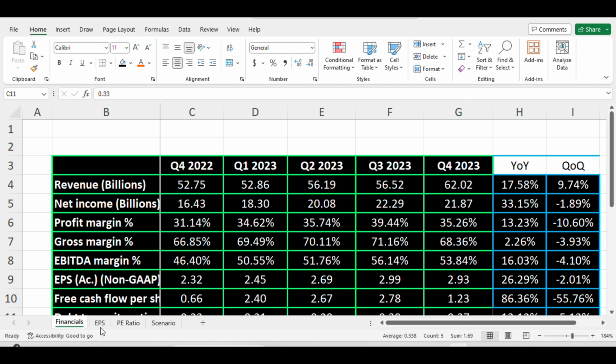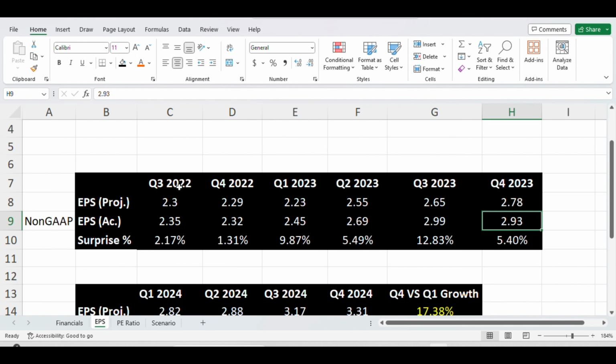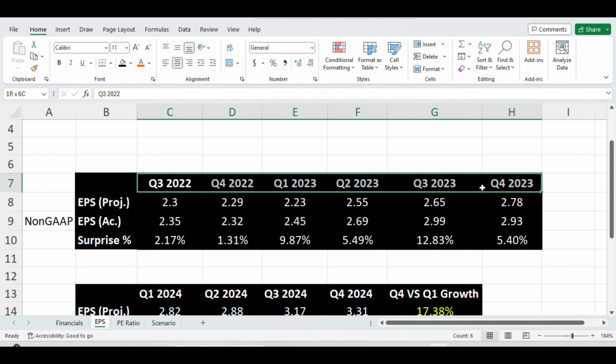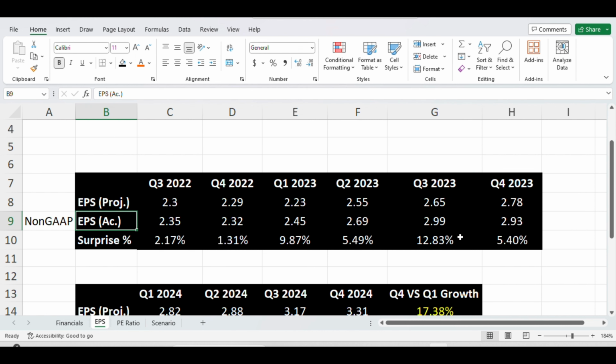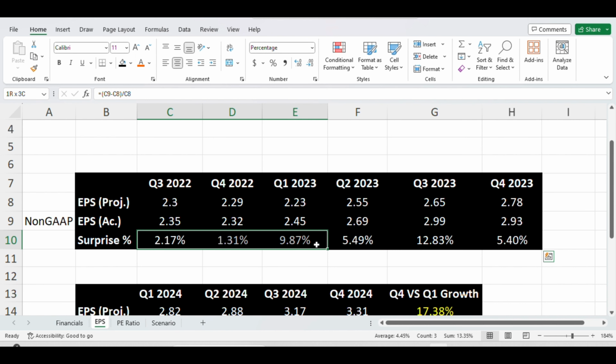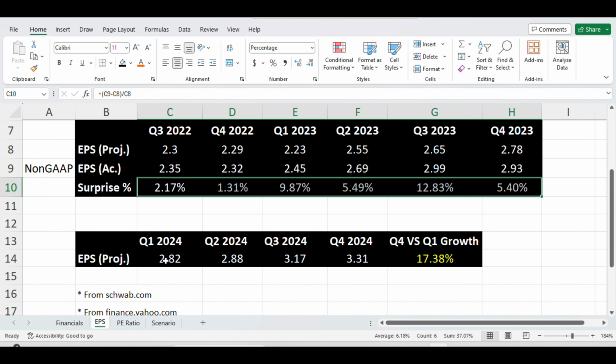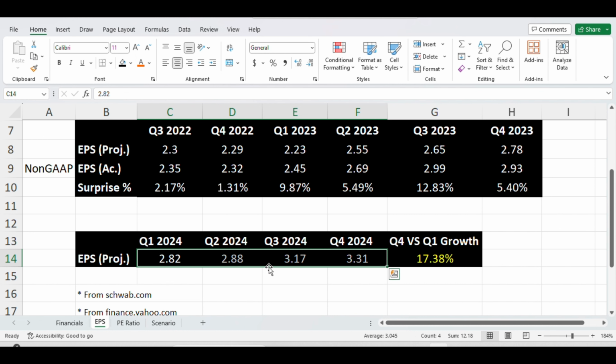Now moving on to the EPS, you see these two tables. This table captured the EPS for the last 6 quarters, EPS projected versus EPS actuals. In all of these last 6 quarters, we saw a positive earnings surprise. This tells that Microsoft was able to beat expectations. In the next 4 quarters, you see the EPS projections.